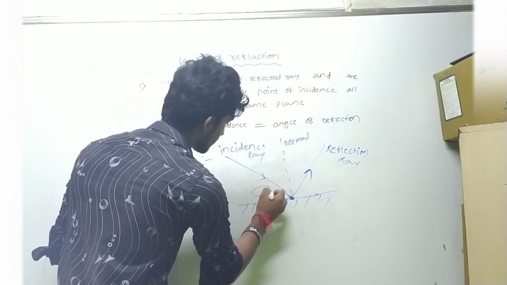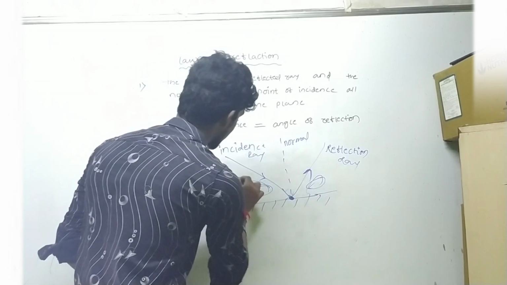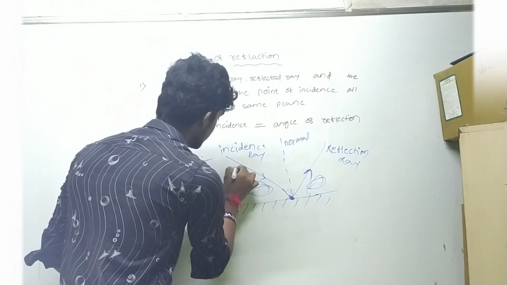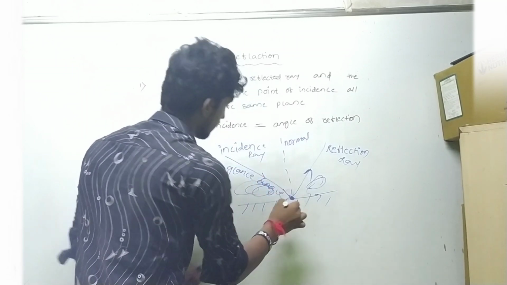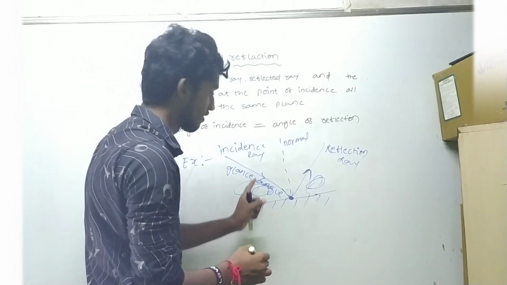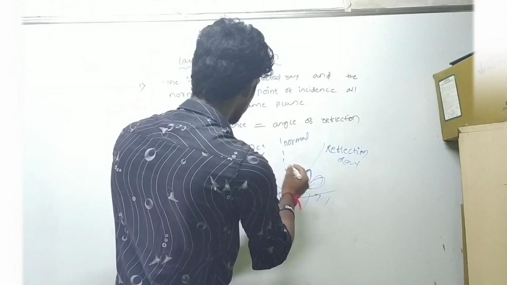And see here we are seeing this gap and this gap. This is called a glancing angle. It's a glancing angle, so it is a little bit rough. So I am trying to tell you, I think you are understanding.